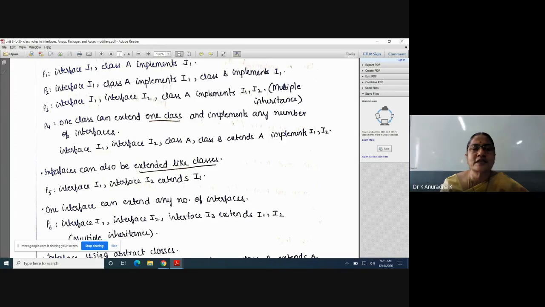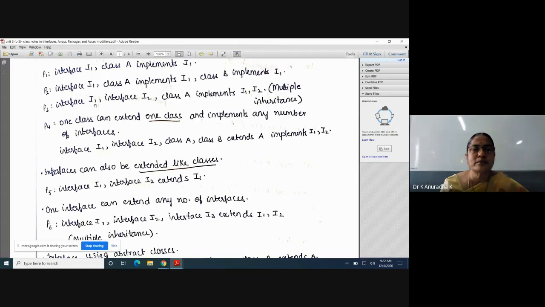Here you should differentiate these two classes with respect to two reference variables. That is, i1 is equal to new A. Next, i2 is equal to new B. Okay. So like that, we can write the program using this concept. You can write the programs on your own only once you understand the concept.